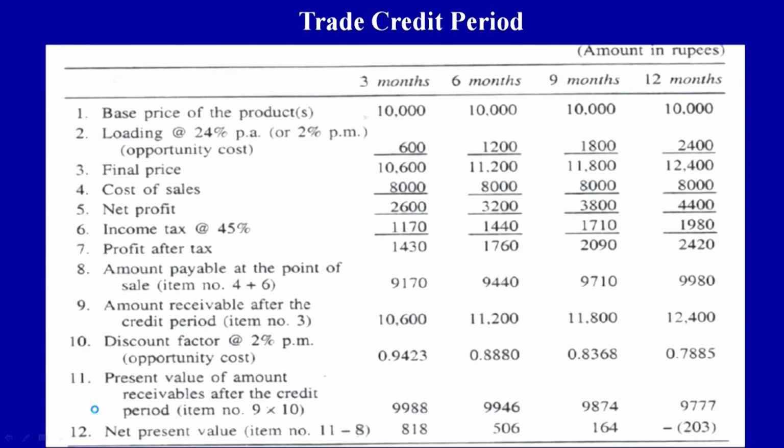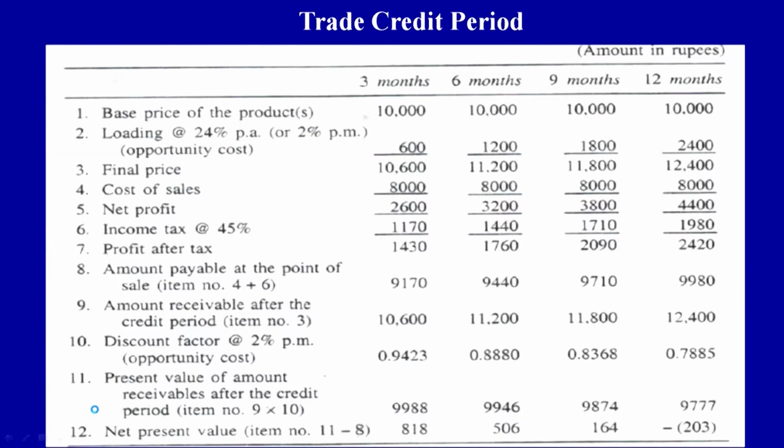In the second case, if the credit period is extended by the seller to the buyer, then the loading factor becomes double, because the credit period is also becoming double, from 3 to 6 months. If it is increased further by 3 months, then the loading factor will become 3 times. The total loading amount or the total interest the seller will charge the buyer will be 1,800, and if it is to be increased up to 12 months, then the loading factor goes up 4 times, again 2%, but for 12 months, it means for the whole year he is charging interest at the rate of 24%.